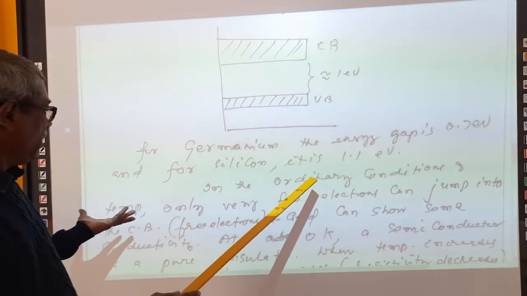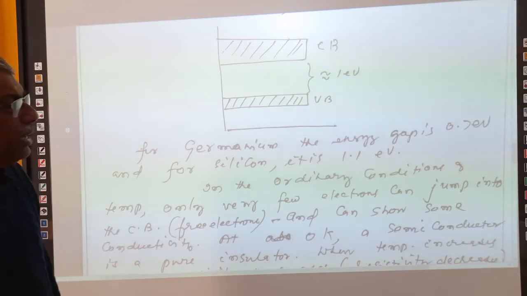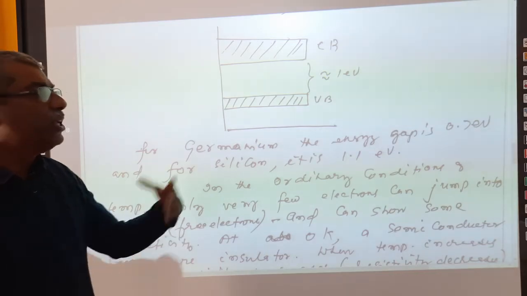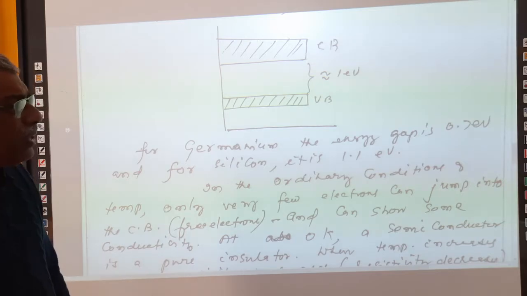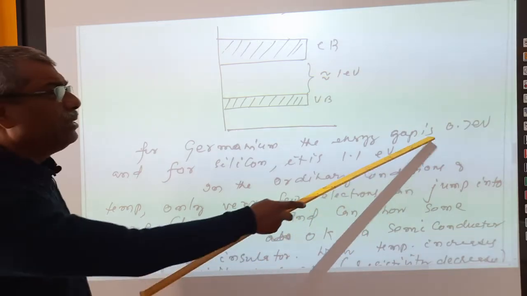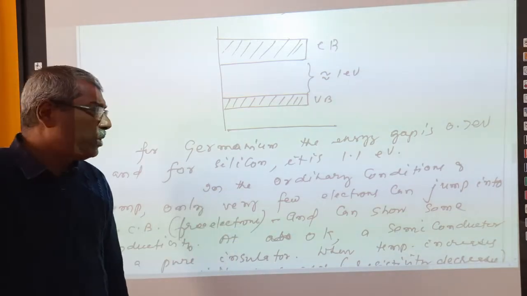Though the energy gap is more for silicon, most of the time in the electronic industry silicon is used many times more lavishly than germanium. Due to some genuine reasons, silicon is always used, right?